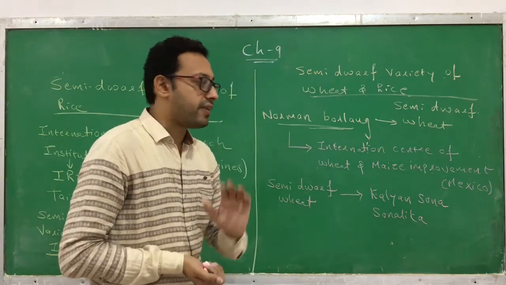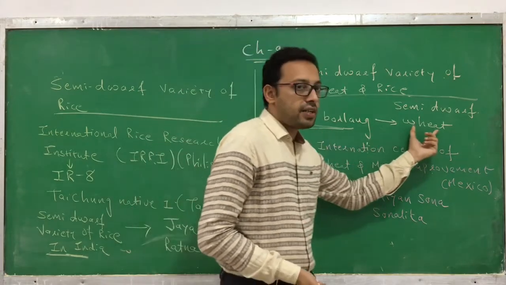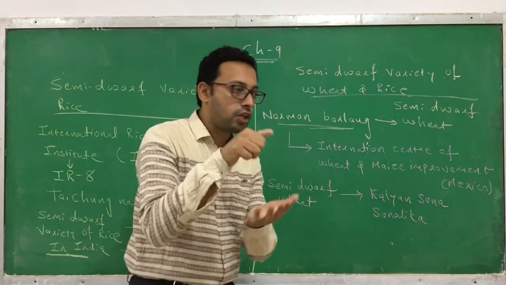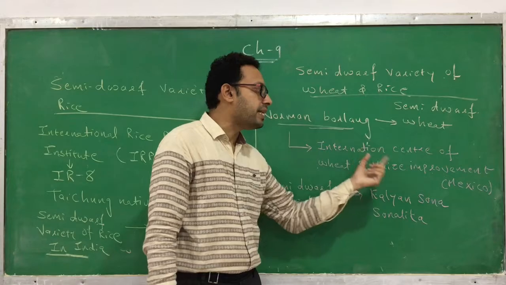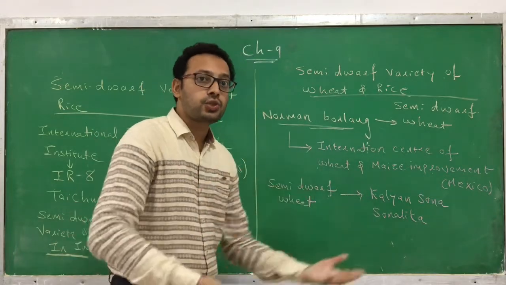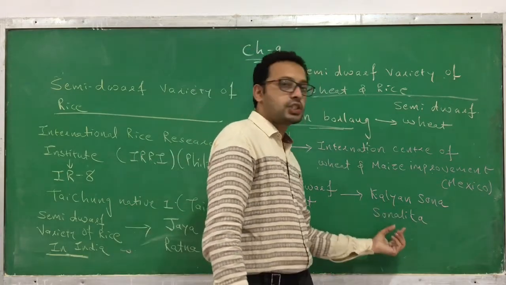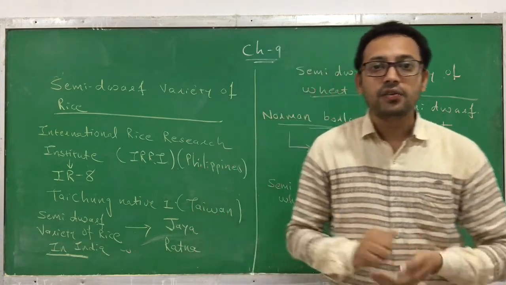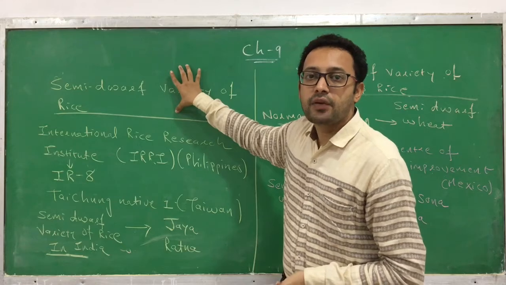The examples are very important. Norman Borlaug developed the semi-dwarf variety of wheat. Dwarf means short. He developed it at the International Center of Wheat and Maize Improvement in Mexico. Later on, India also introduced its own semi-dwarf varieties, Kalyan Sona and Sonalika. These are the two semi-dwarf varieties of wheat. The same thing happened with rice.